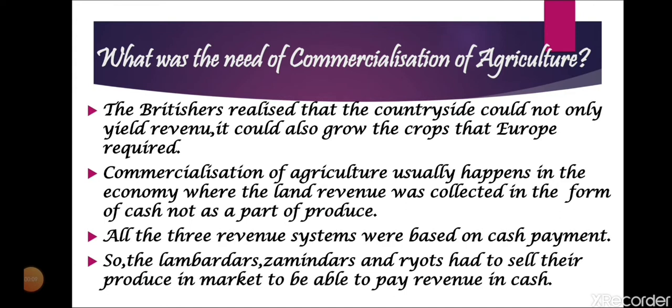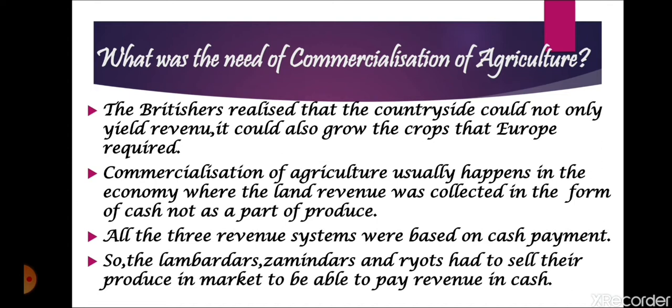Now we will see what was the need of commercialization of agriculture. So, the Britishers realized that the countryside could not only yield revenue, it could also grow the crops that Europe required. So, why did they start commercializing the Indian agriculture? The first reason was to earn more money.